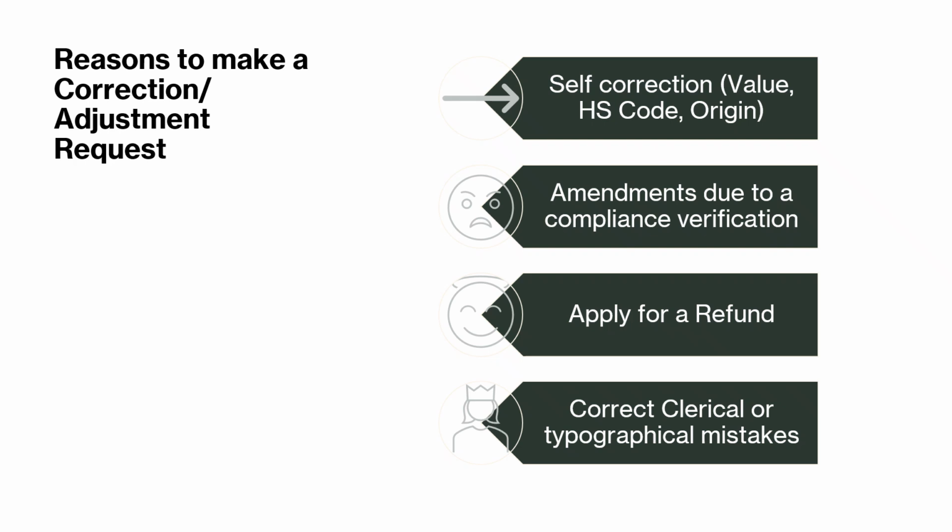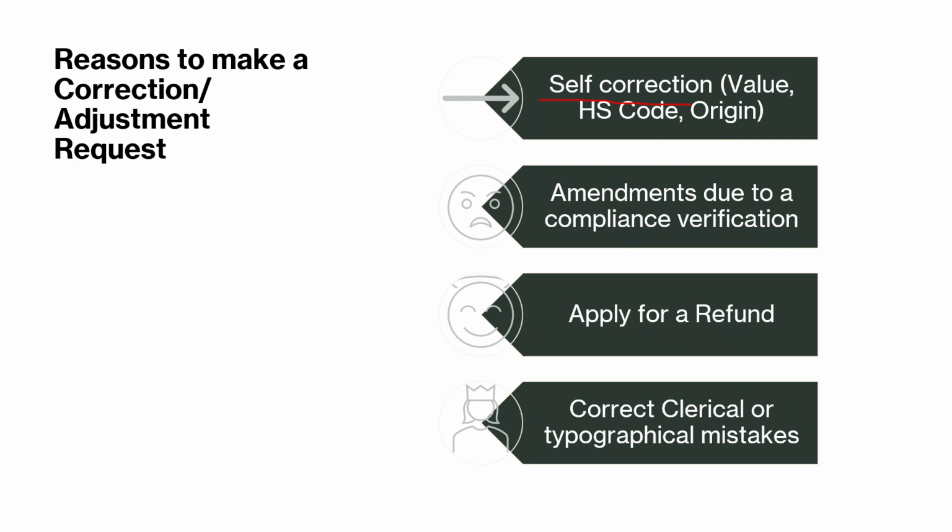The first one is because they want to self-correct. Being compliant with CBSA means to be able to come forward and declare to CBSA when a mistake has been made, either in value of the good, in HS code, or in origin.